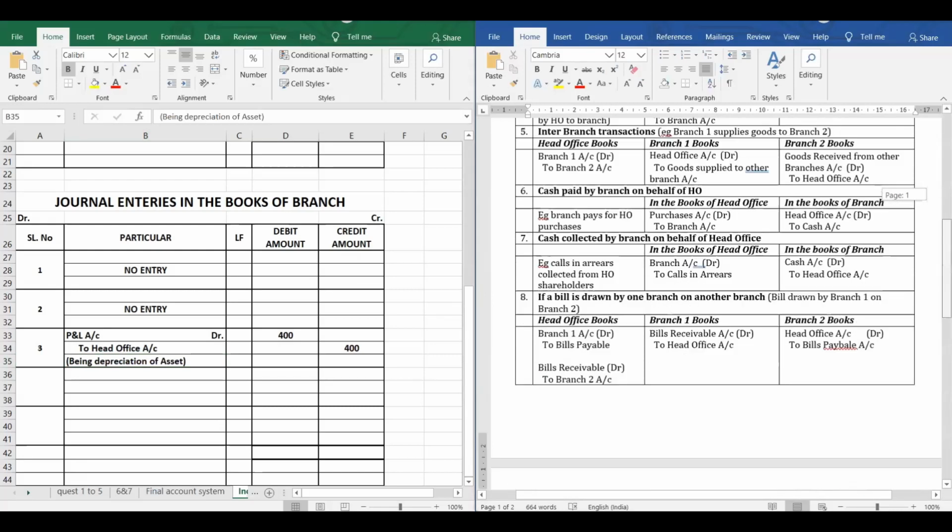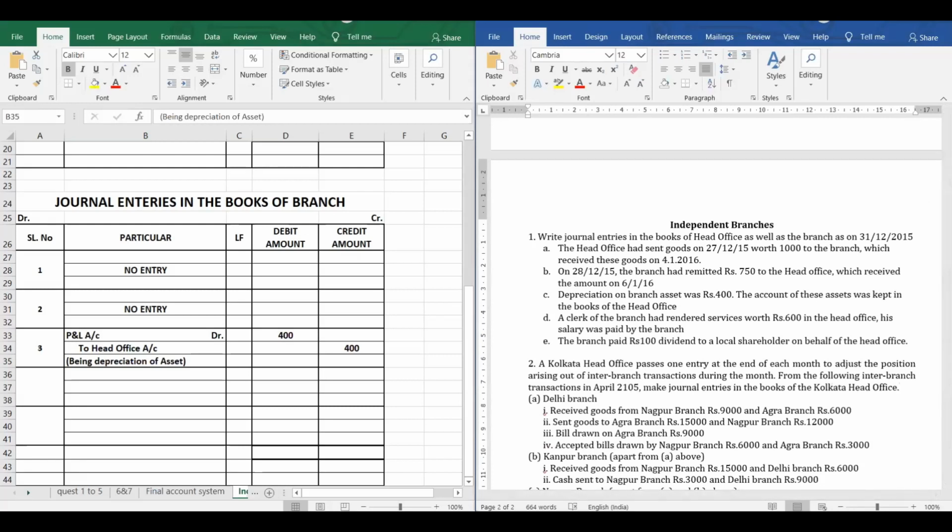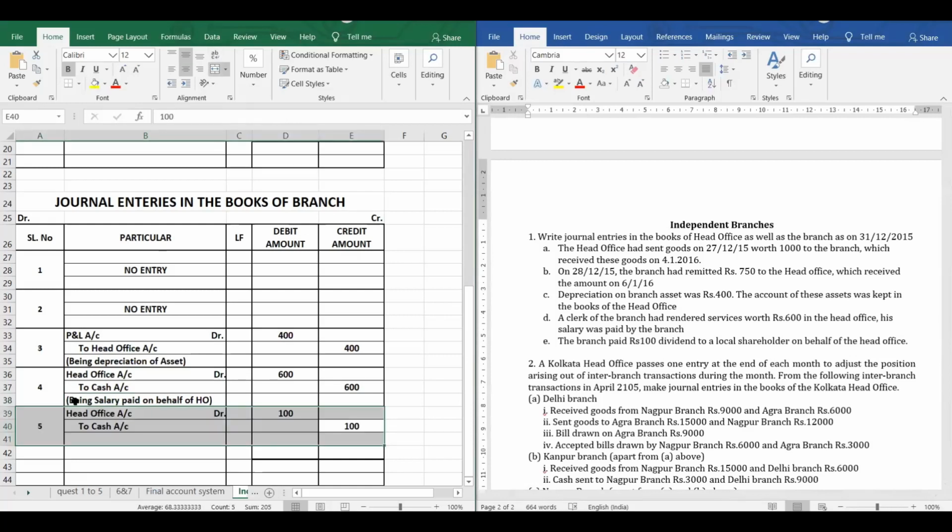What is the next entry? The next entry is salary being paid by the branch on behalf of the head office. So head office account debit to cash, being salary paid on behalf of head office. The next one is the dividend paid on behalf of head office. So head office account debit to cash, the reason is dividend paid. So the total is 1100. It's very simple.